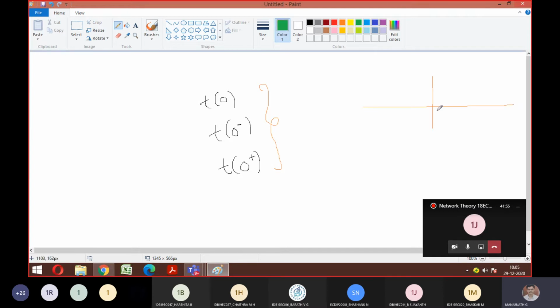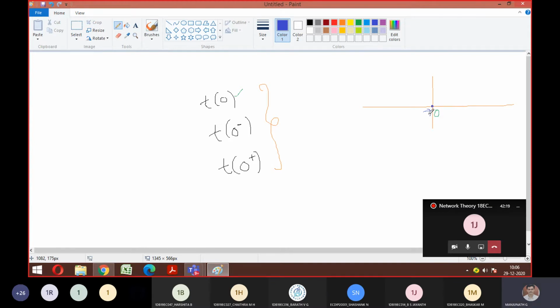This is time 0, so if I say t of 0, it means exactly this position. What was learned in Laplace? If it is t of 0 minus, it is approaching towards 0.